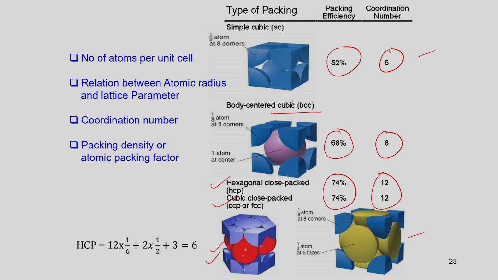But I am not going into detail on how to evaluate all these parameters. Overall, we can easily estimate the total number of atoms within the unit cell. I think for the simple cubic it is 1, and of course in the other cases there are different numbers of atoms within the unit cell, but I think in the case of HCP there are 6 atoms within the unit cell. But that is one matter. Apart from that, how densely it packs within the unit cell, and the properties vary depending on that.